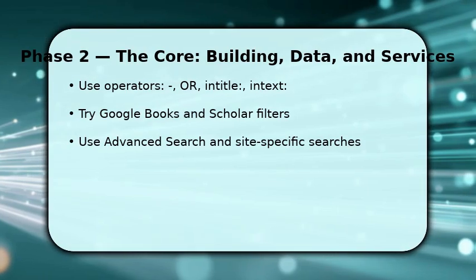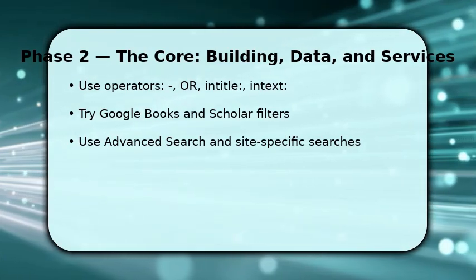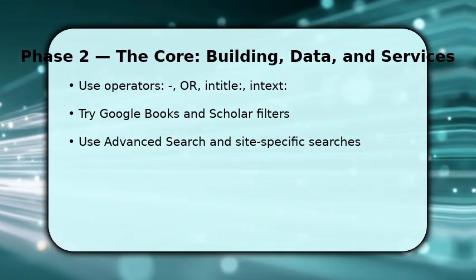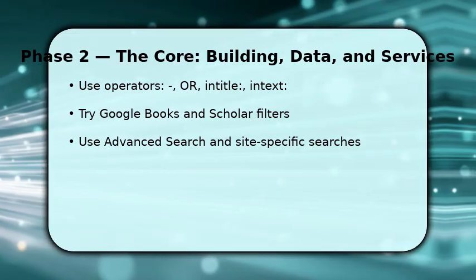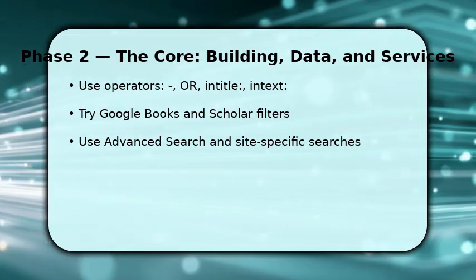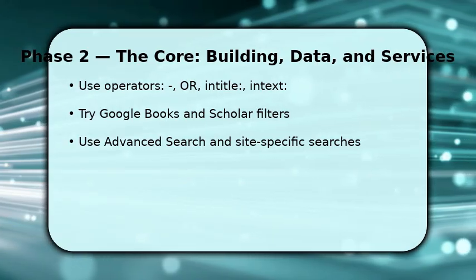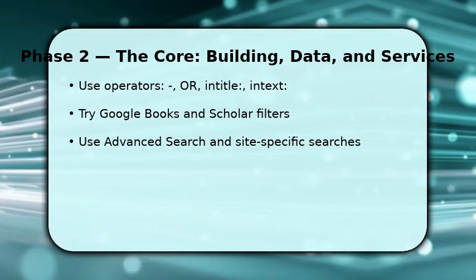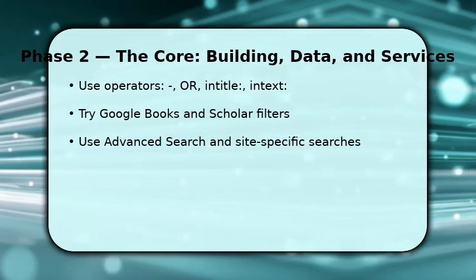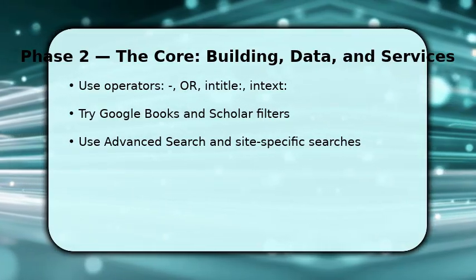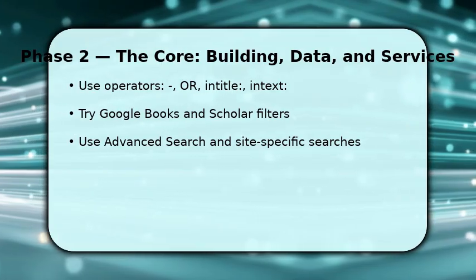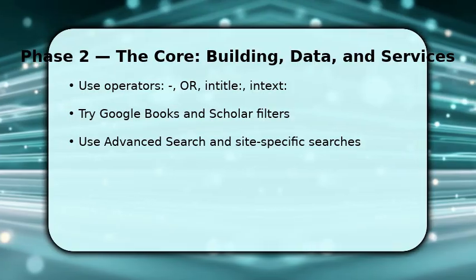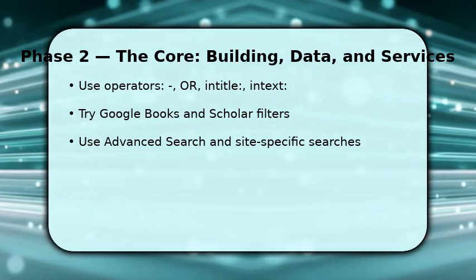Now refine using Google operators to exclude or combine terms. Add a minus to drop unwanted words, or to try alternatives, or in title, to focus titles. Use Google Books and Google Scholar filters for previews and citations. These often link to libraries or publisher pages. Once done, open Advanced Search to set language, date ranges, and region. Make sure to check cached or cached plus site results if current pages are behind paywalls or moved.